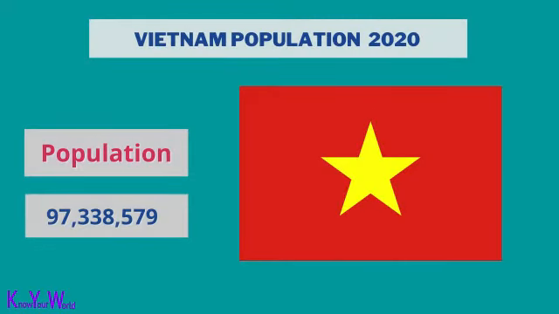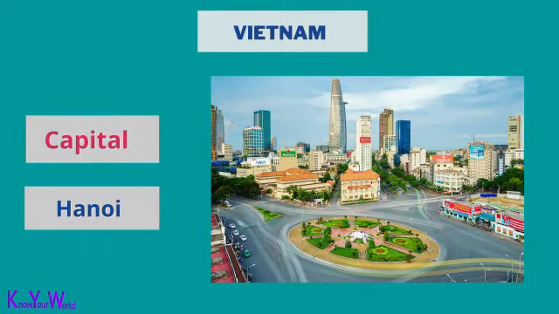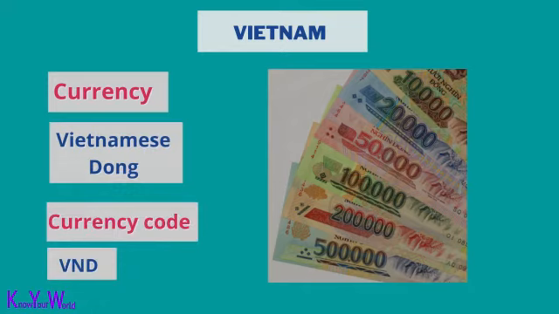Vietnam population is 97,338,579. The capital of Vietnam is Hanoi. The currency of Vietnam is Vietnamese dong. The ISO currency code of Vietnam is VND.